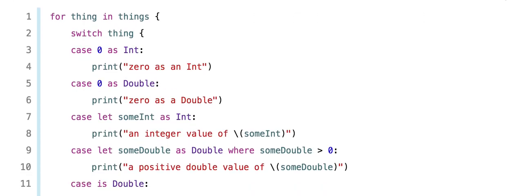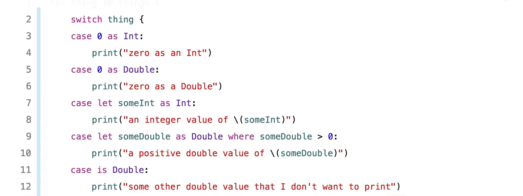So for thing in things, switch over the thing. Case 0 as Int, print zero as an Int. Case 0 as Double, print zero as a Double. Case let someInt as Int, print an integer value of someInt. Case let someDouble as Double where someDouble is greater than 0, print a positive double value of someDouble.